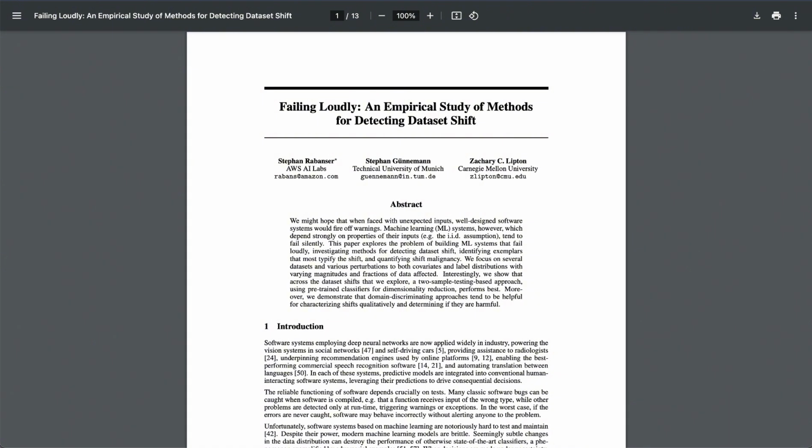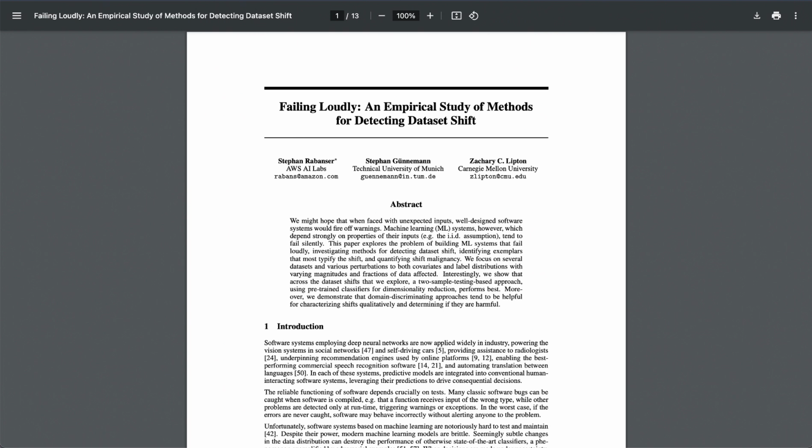Welcome back to the deep dive. We're continuing our exploration of dataset shift. That sneaky problem where the data your model sees in the real world drifts away from the data it was trained on. And we've been talking about why that matters. Yeah. Because a shifted data set can really mess with your model's predictions.